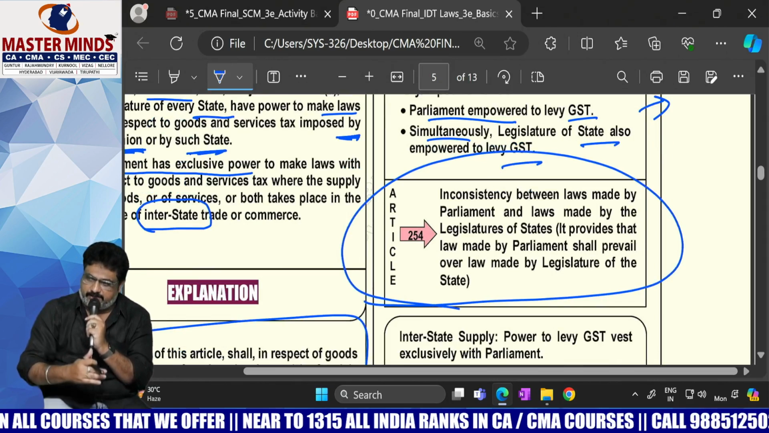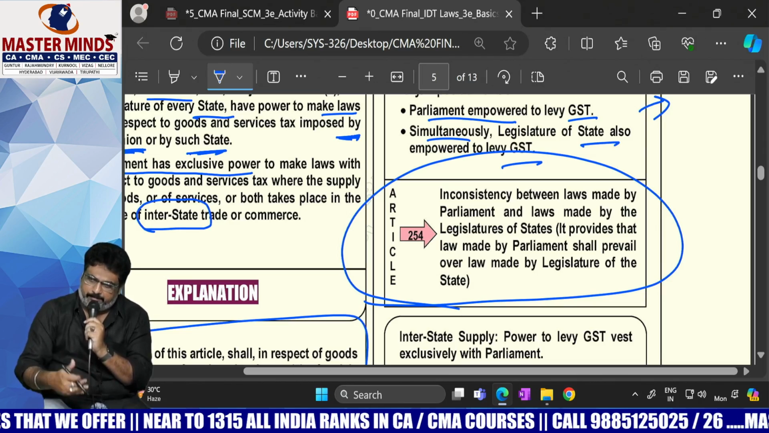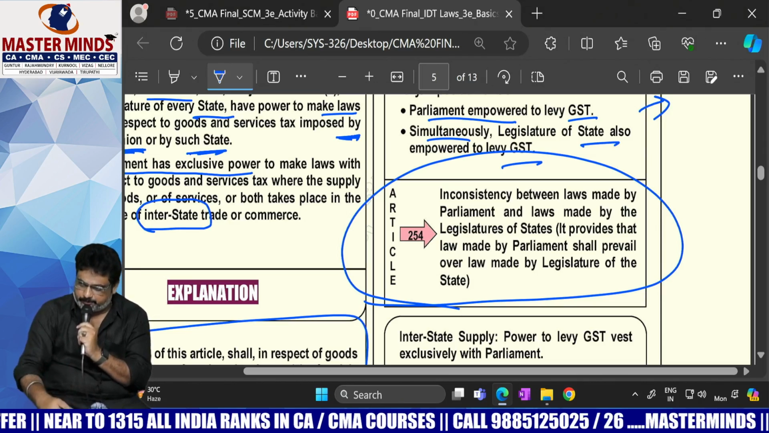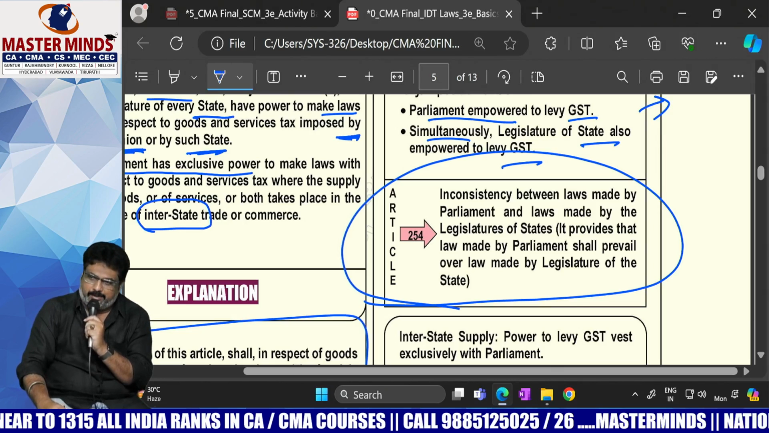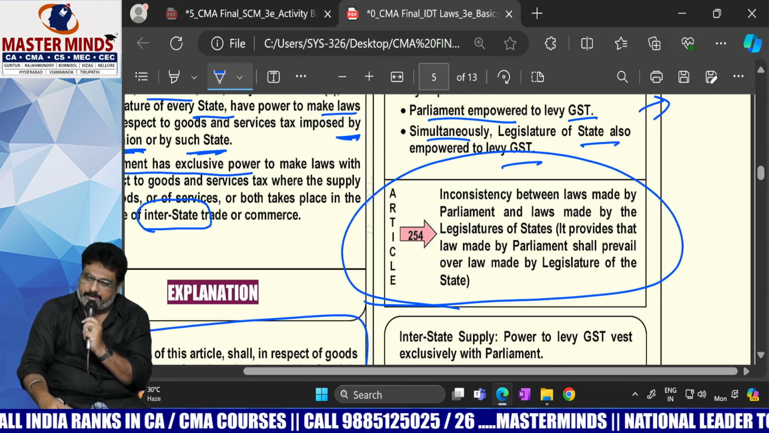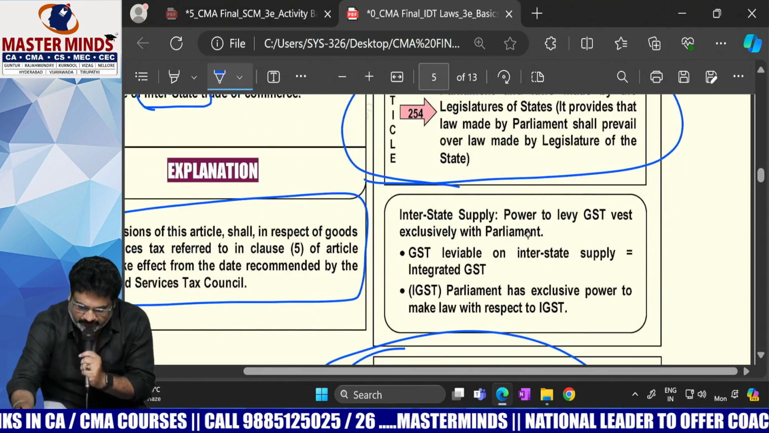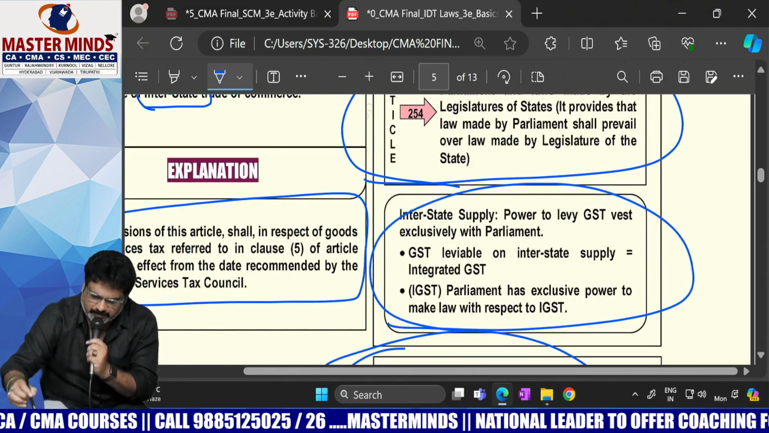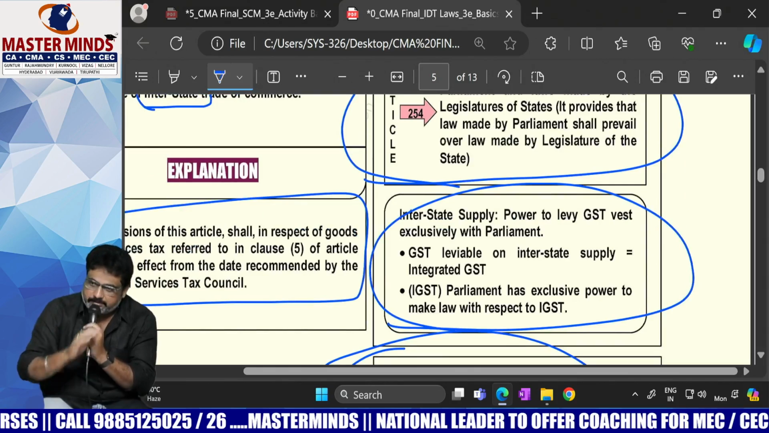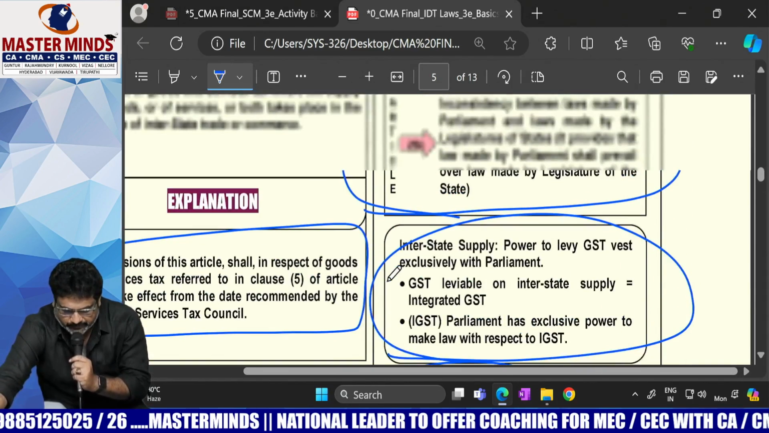If there is any difference of opinion that arises between the law made by the center and the law made by the state, in that case, what is the position, ma'am? Definitely the law created by the center will have a dominant position over the law created by the state. And if it is the interstate supply, IGST will be levied, and Parliament will have the exclusive authority to make that. This is the point you need to remember. This is the end of 246A, ma'am.